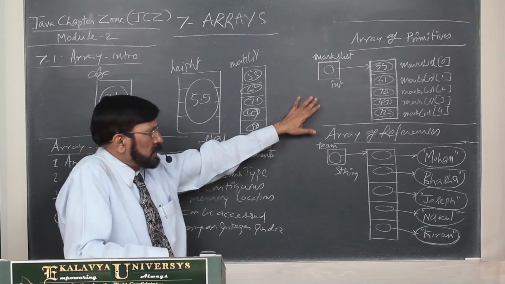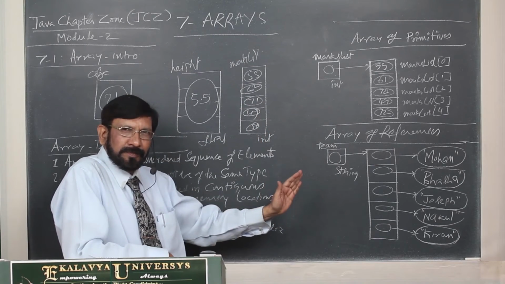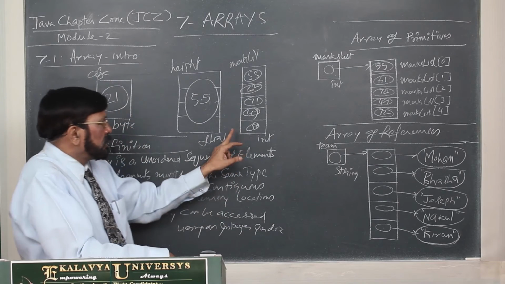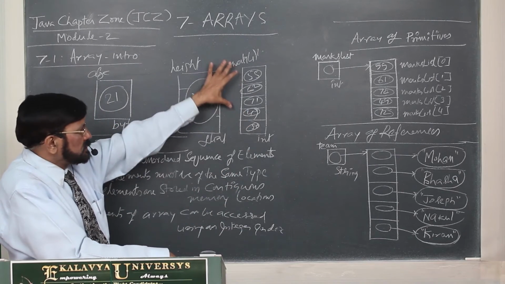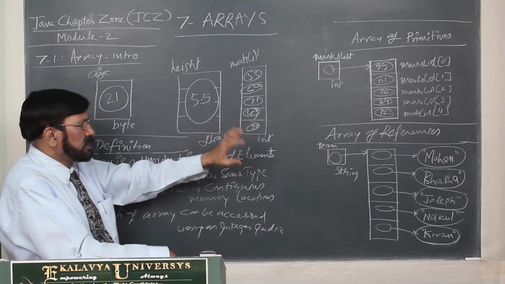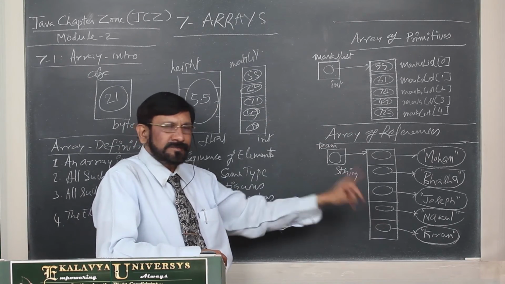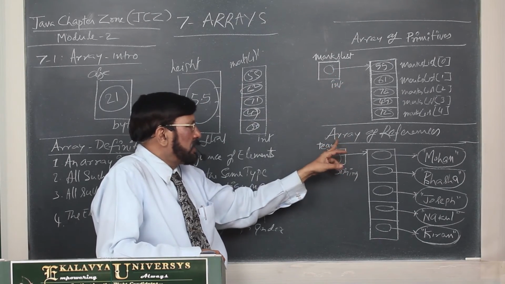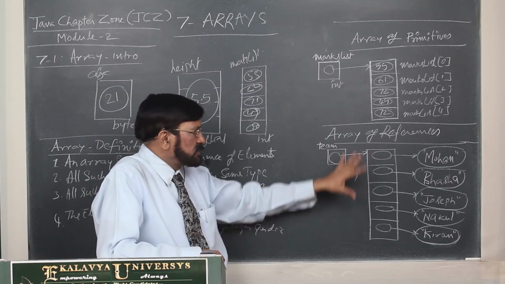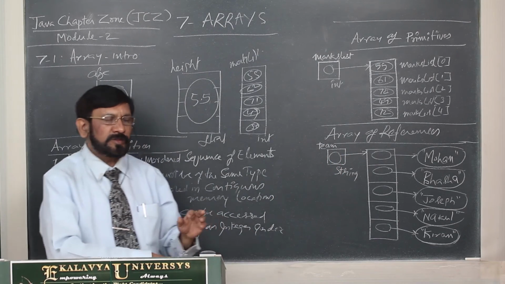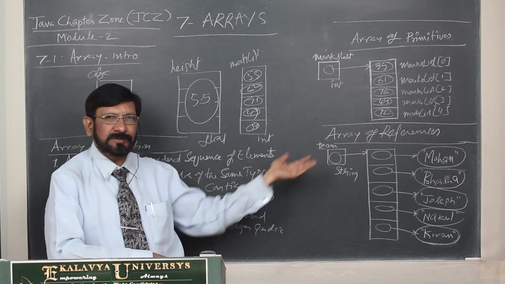Gradually, you can understand the scenario because it's totally different from C. In C, we simply build an array like this. Here, the structure is like this. This is an array of primitives and an array of references. First, you form a mental picture. Thereafter, in forthcoming chapters, I will give you a detailed explanation about all this.